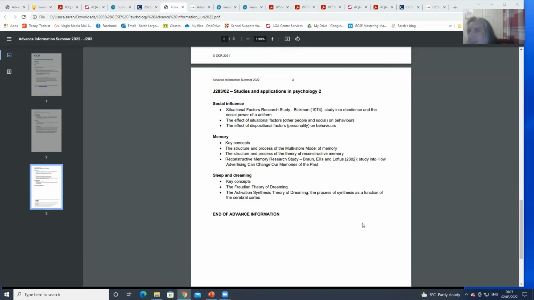As Katie said, when you do a past paper, you'll find the topics you don't understand, and then you can compare that topic list with your advanced information, and you're going to want to focus your revision on the ones which are listed on the advanced information. If you can revise everything, brilliant, but it gives us something to focus on.